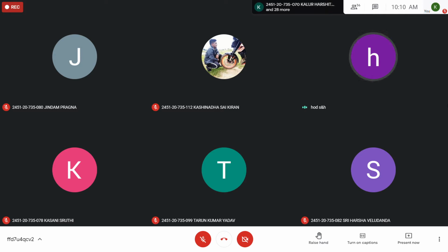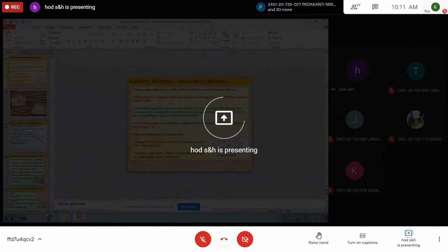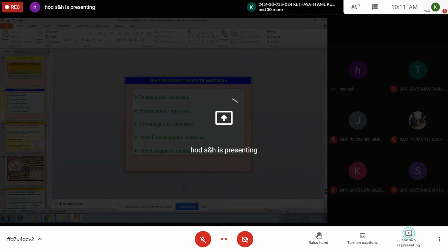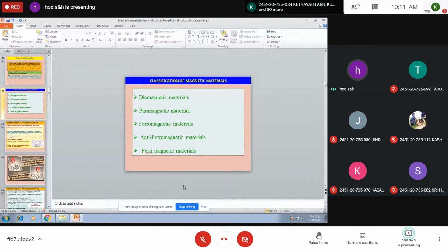So, many theories have evolved to explain the magnetic behavior, and magnetic materials are classified. And among these theories, these made a significant contribution to explain the magnetic properties of materials. And we'll once again review the classification of magnetic materials, as magnetic materials are classified as diamagnetic materials.